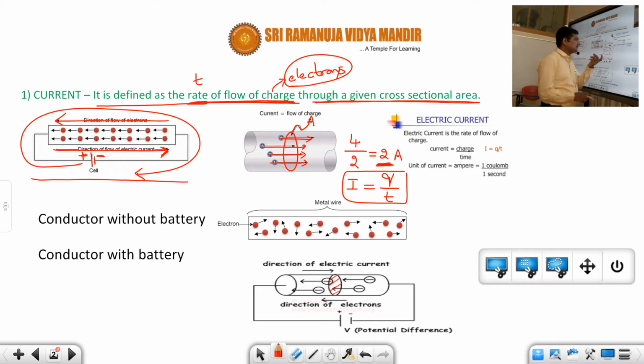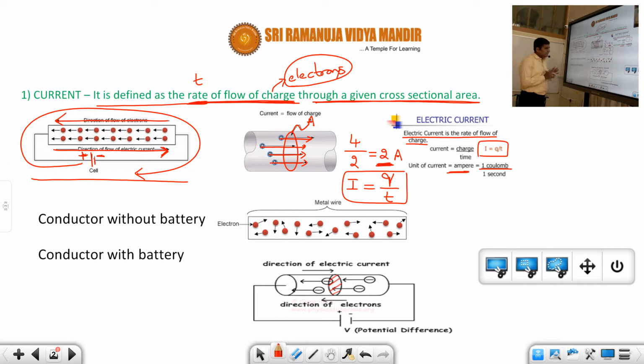So here also it is nothing but rate of flow of charge. I is equal to q by t. So electric current is defined as the rate of flow of charge, I is equal to q by t. And what is the unit, students? Its unit is ampere. 1 ampere is equal to 1 coulomb per 1 second, because coulomb is the unit of charge and second is the unit of time.